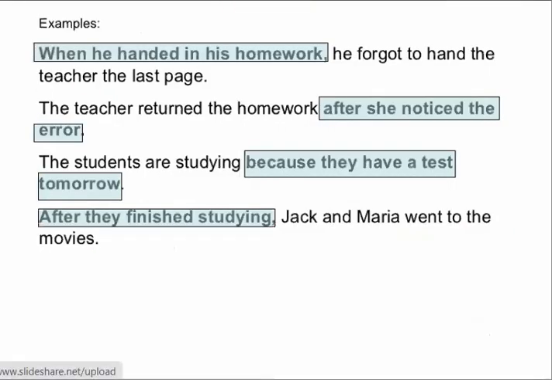Let's have a look at some more examples. When he handed in his homework, he forgot to hand the teacher the last page. When he handed in his homework is the dependent clause because it is beginning with the subordinating conjunction when. And because the dependent clause is in the beginning, you are going to put a comma before you write the independent clause.